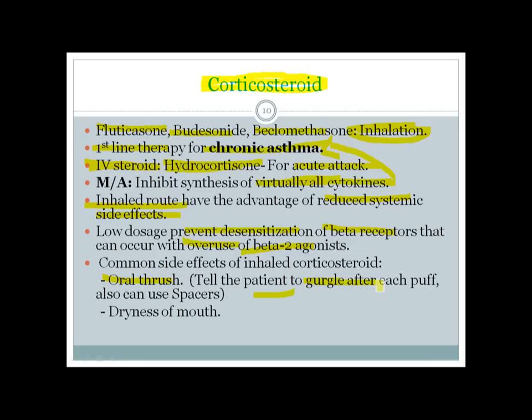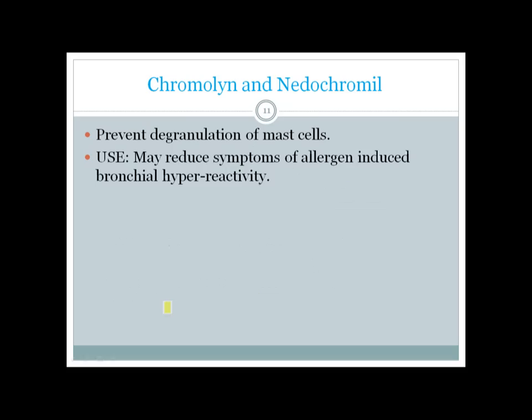So the patient has to gargle to spit out the remnant of the corticosteroids that are harboring in the oral cavity or pharynx. Also the patient can use a spacer to improve the delivery of the corticosteroids to the lungs, and it can also cause dryness of mouth.